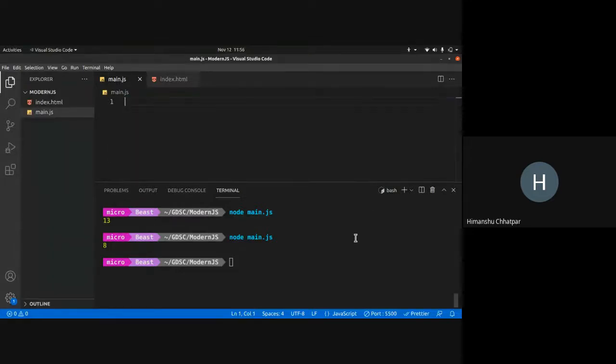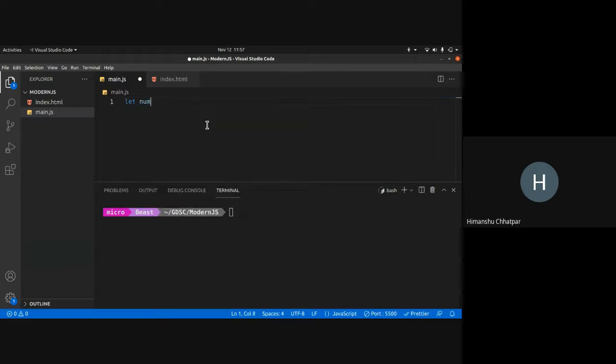Let's take an array, let numbers equals 10, 20, 30, 40, 50, 60. These are my numbers.